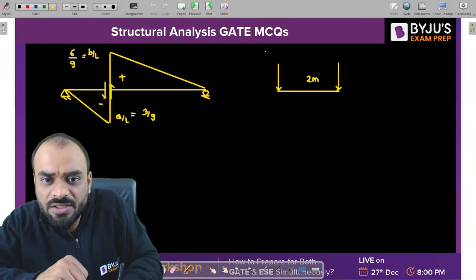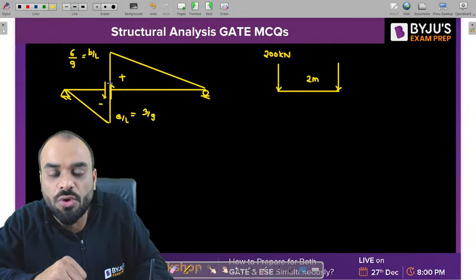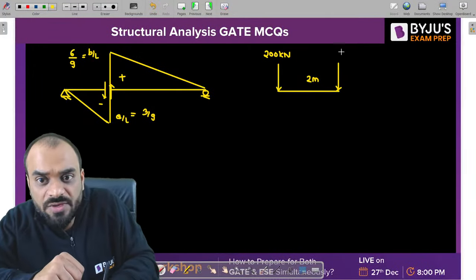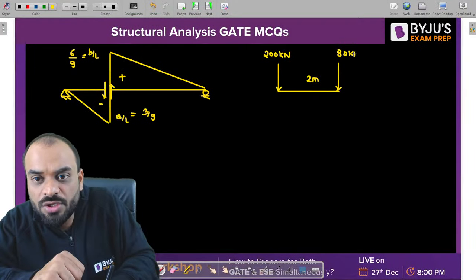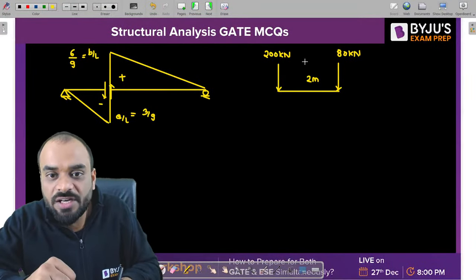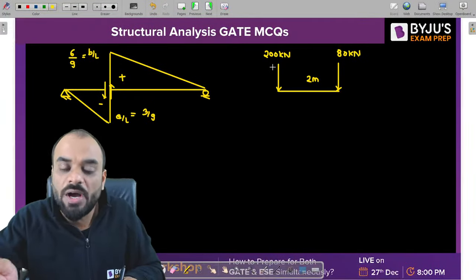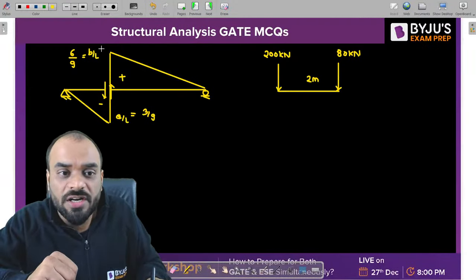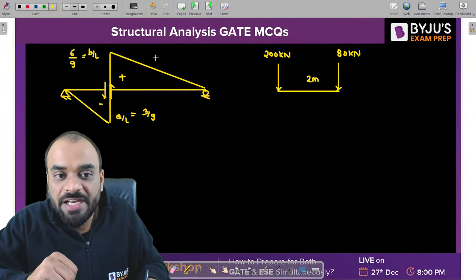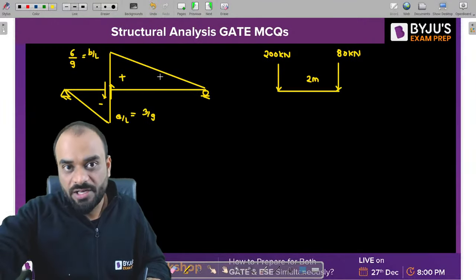I will consider the 200 kilonewton load should be placed at the maximum positive shear force ordinate, right? As well as the 80 kilonewton load should be present on the positive ordinate itself. So this can be the condition, right? In which 80 can be leading and 200 is following. We'll consider this. Why? Because if you put 200 at this particular point, then 80 will be further in the forward direction, right?